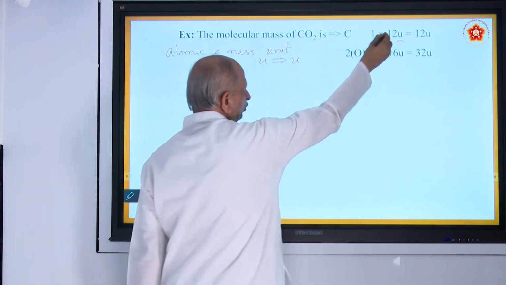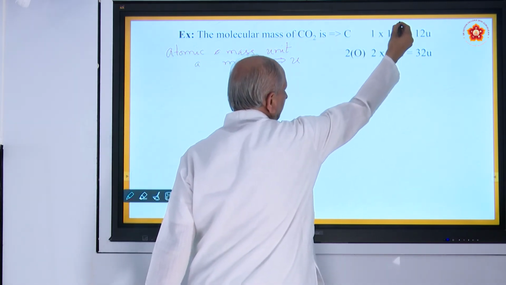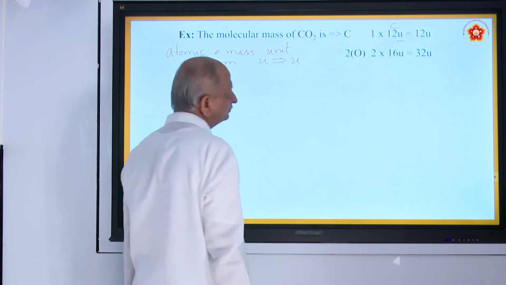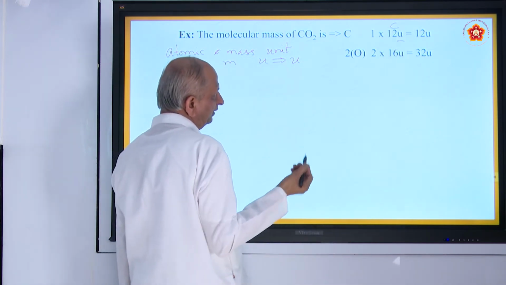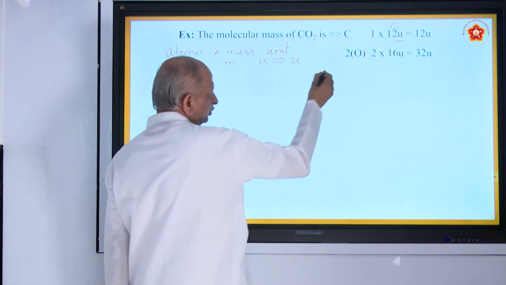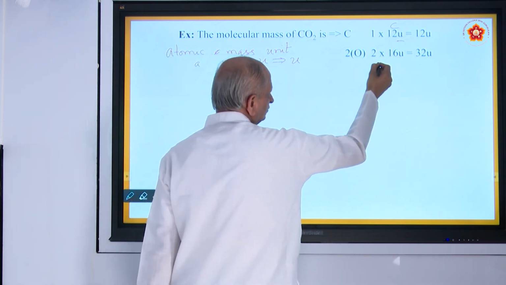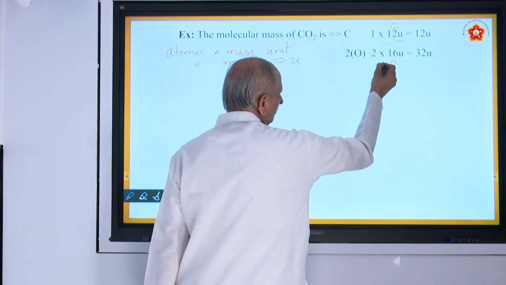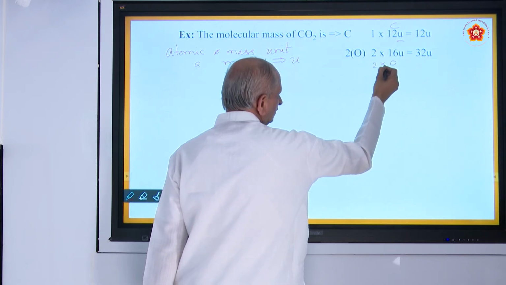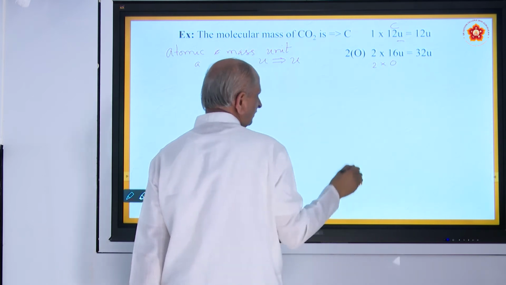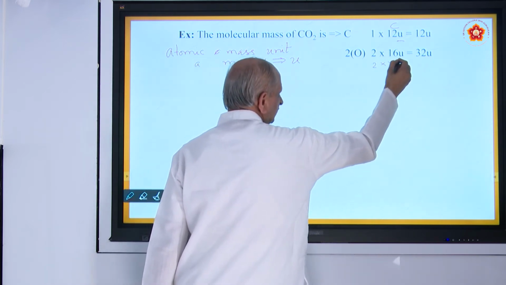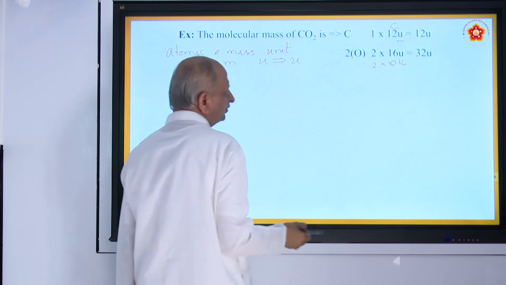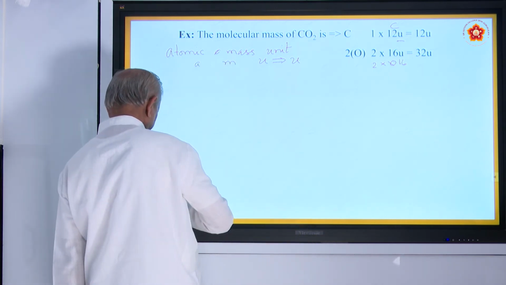So 1 into 12U, that is of carbon, becomes 12U. There are 2 oxygen atoms, so 2 into 16 becomes 32U.